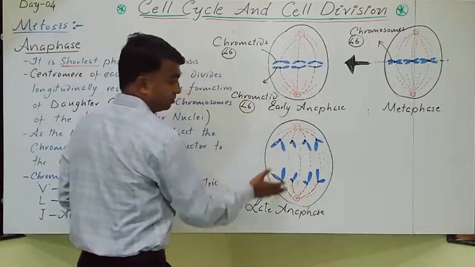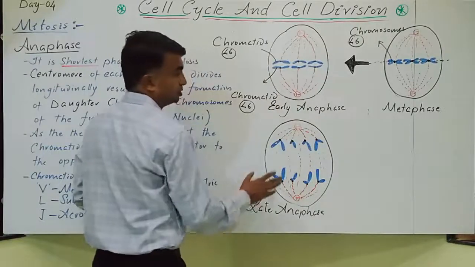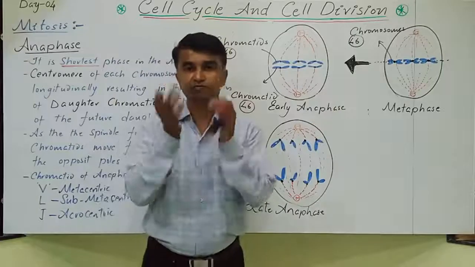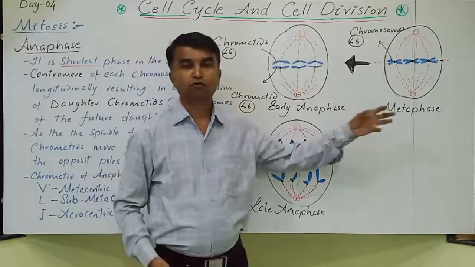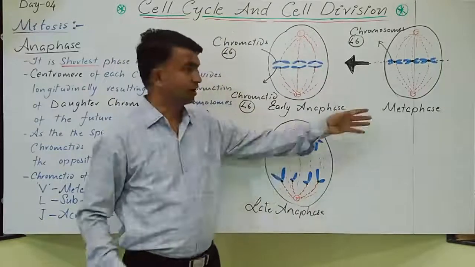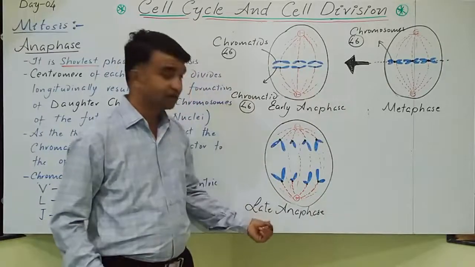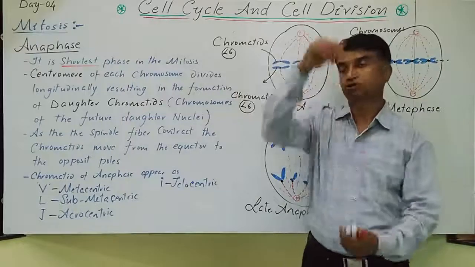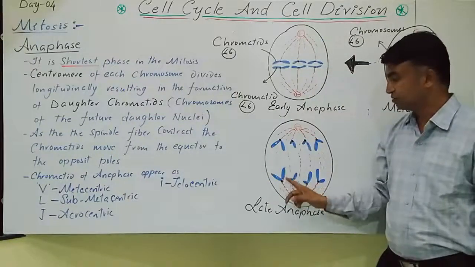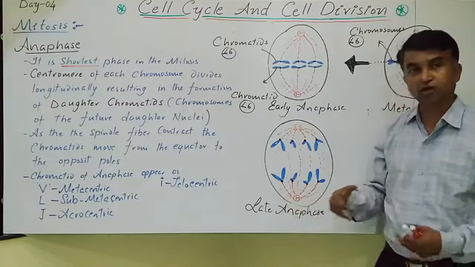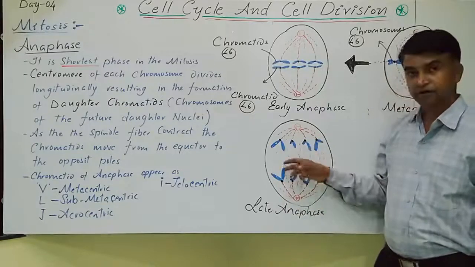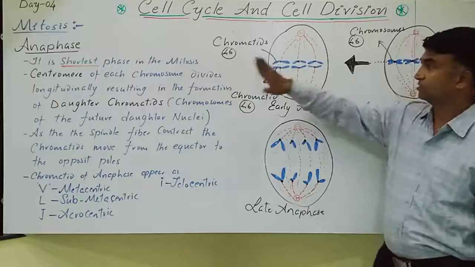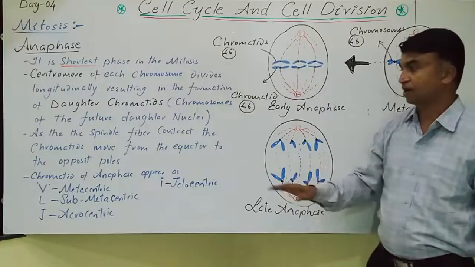Now these are the chromatids which are moving to the opposite poles. Can you observe that in prophase the cell is almost spherical, and from metaphase onwards the cell gradually elongates, so the length increases a little. This is the late anaphase. Can you differentiate? The chromatids are moving to the opposite poles only due to the shortening of these spindle fibers. Because the spindle fibers become short, all the daughter chromatids are moving to the opposite poles. So this is the metaphase, this is the early anaphase, this is the late anaphase.